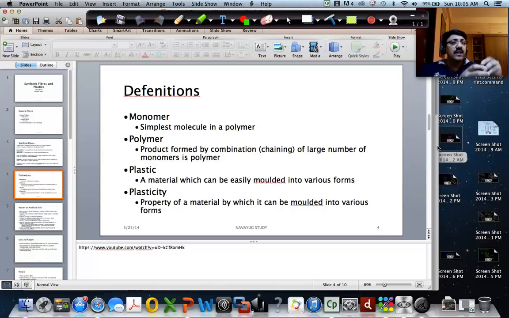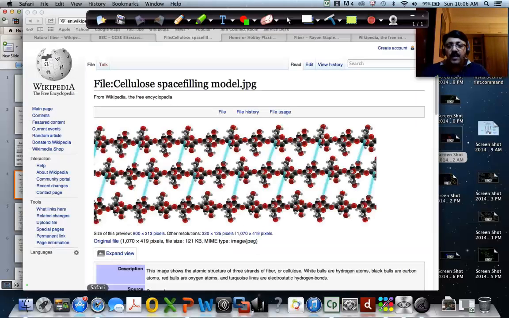Right? Now, if you take this, this is an adapter. And this is made again of plastic. This is some polymer, maybe it's PET, polyethylene terephthalate, right? And this is a polymer, and what is the thing? You are able to mold it to a shape. So this is a specific shape, and that is plasticity, right? Now you look at the coating of this cable. Again, it is a polymer. It's again plastic coating. So everywhere you can find plastics being used and they are moldable, and that is what is plasticity.